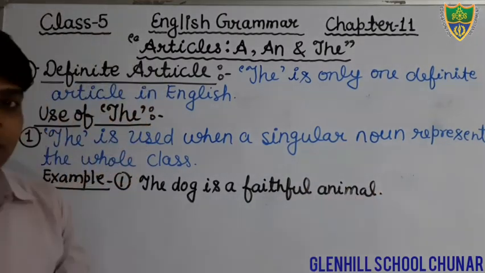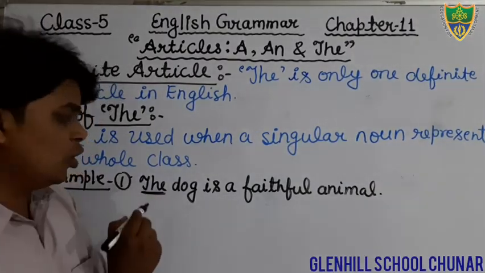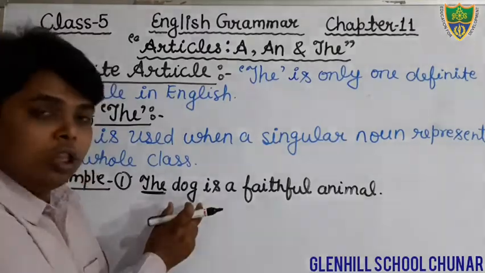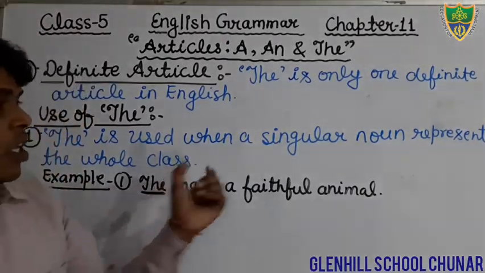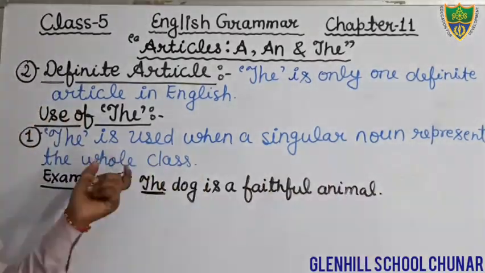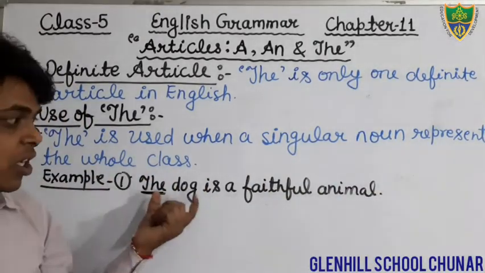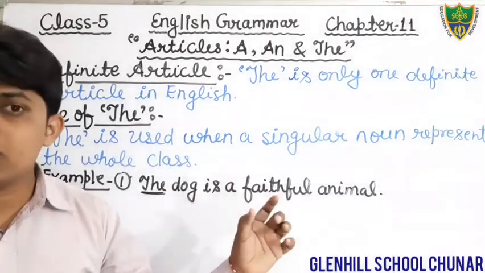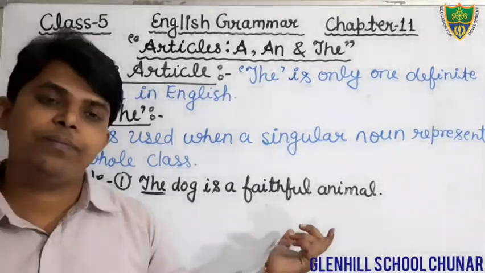Students, just see. In this sentence, the word the is used before the word dog, and the word dog represents the whole class, the whole community. That is, all dogs are faithful.